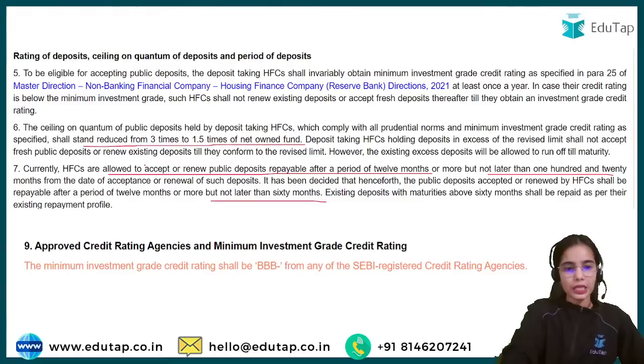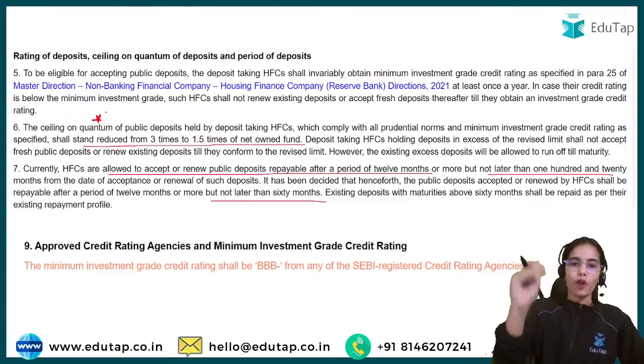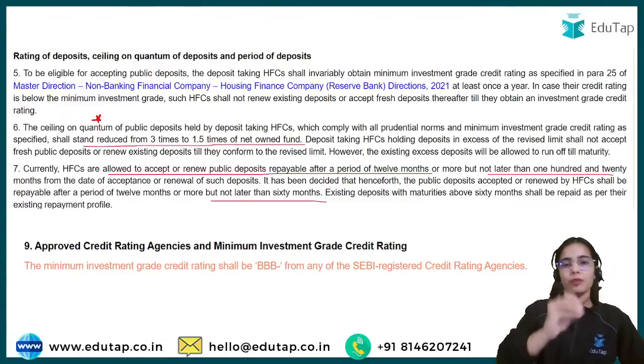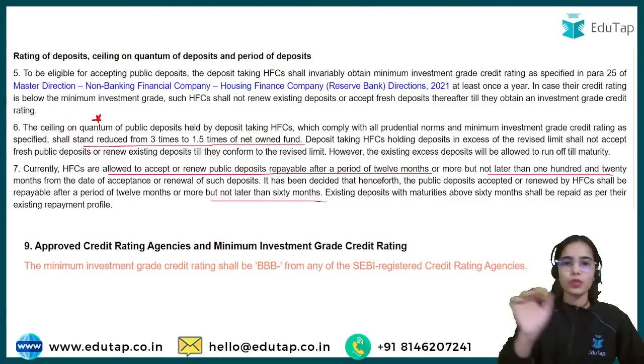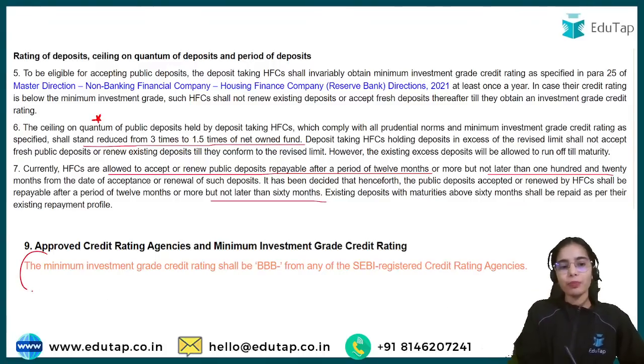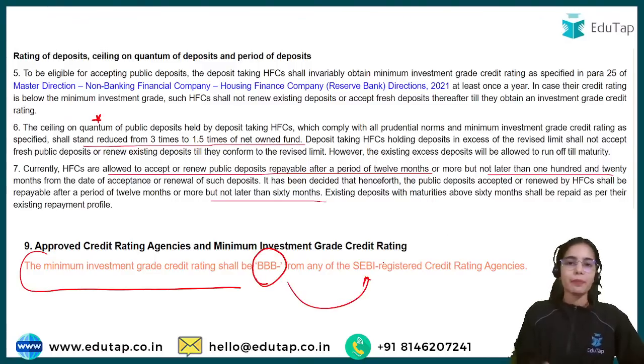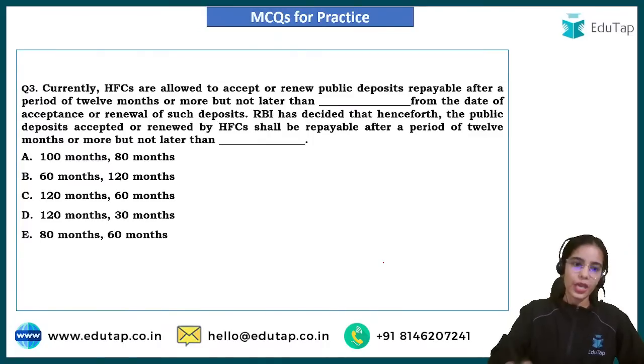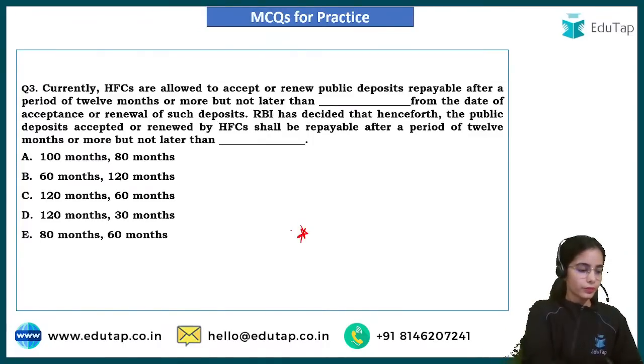So I hope this is clear, that before, the ceiling, the maximum of the public deposits that can be taken by the deposit taking HFCs, was 3 times of the net owned fund. Now it has been made 1.5 times of the net owned fund. HFCs can take public deposits if they have the minimum investment grade credit rating of BBB minus from any SEBI registered credit rating agency. Okay, now try to answer this question.